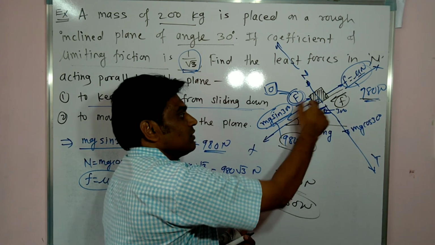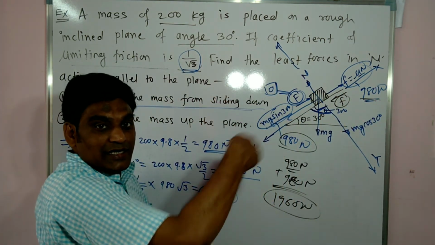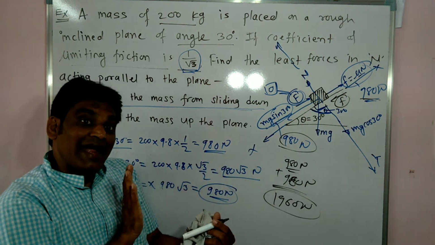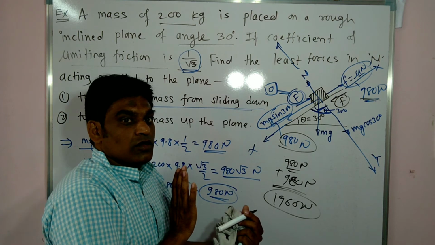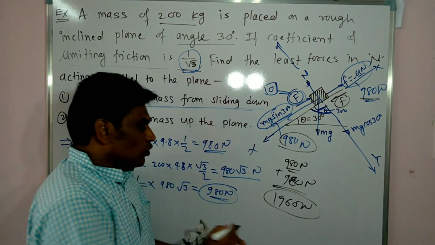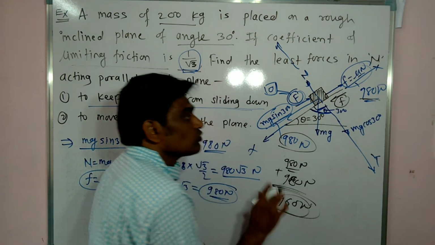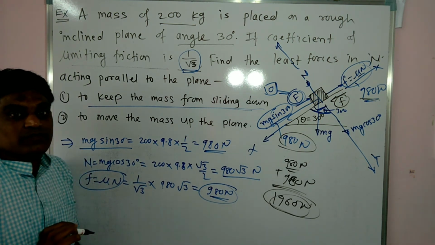We have to overcome this force, and this force also, because friction has started acting in this direction; it always acts in the opposite direction of the motion and tries to oppose the motion. Getting it or not? So this 980 plus that 980, a total of 1960 Newton additional force we have to apply, so that we can move the body in the upward direction.